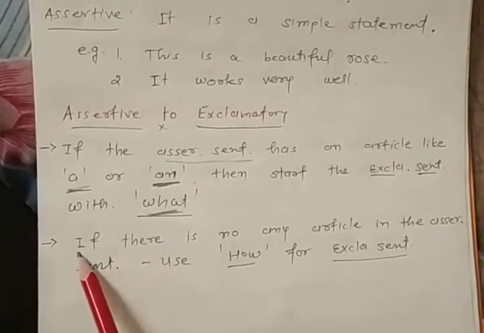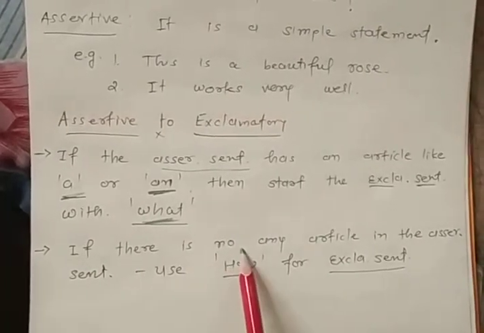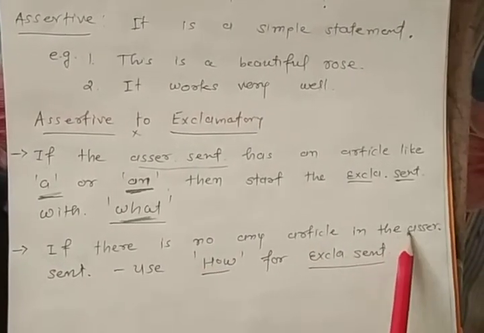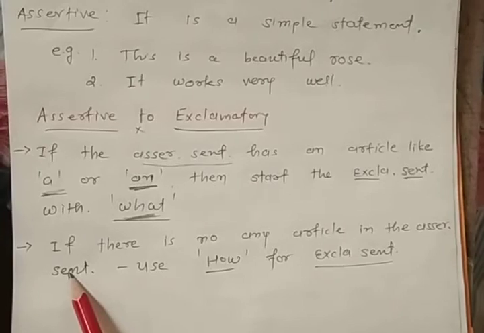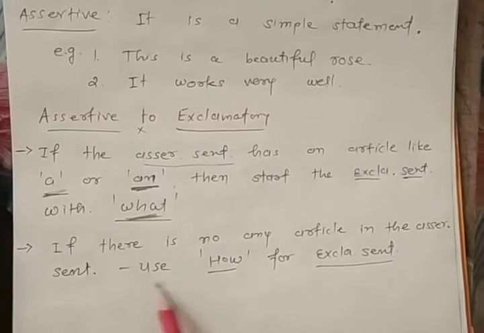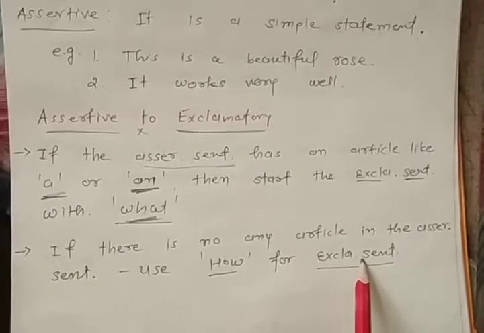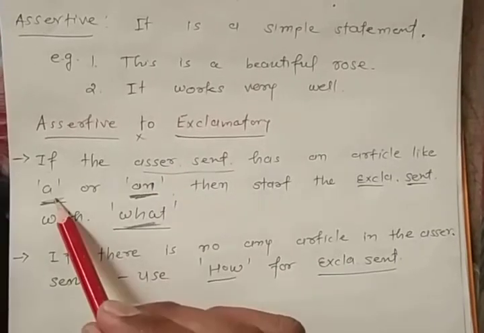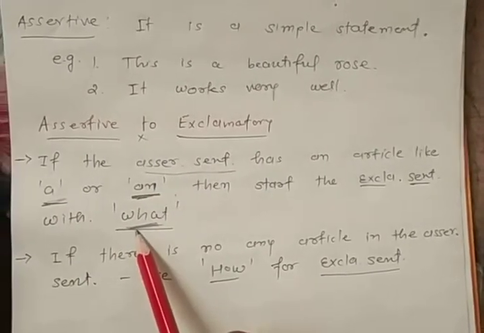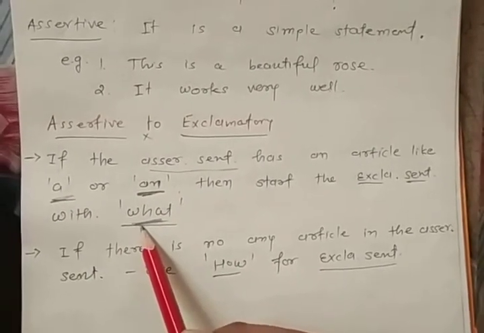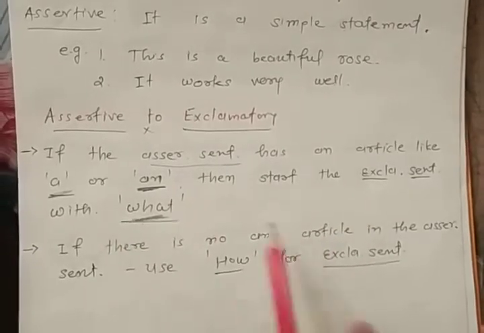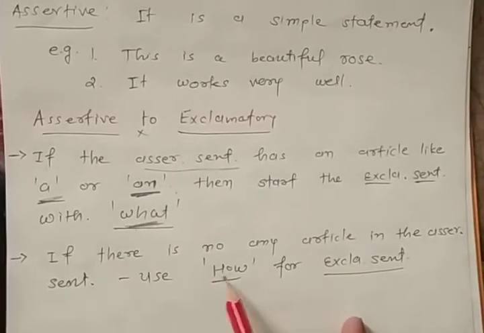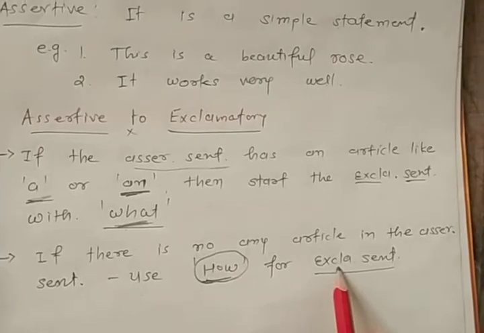Next rule, if there is no article in the assertive sentence, use how for the exclamatory sentence. Please remember, if you see a or an article, use what for exclamatory. If you don't see any article in the sentence, we need to use how for exclamatory.